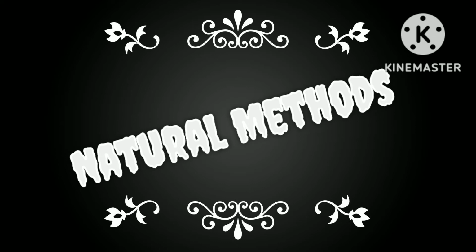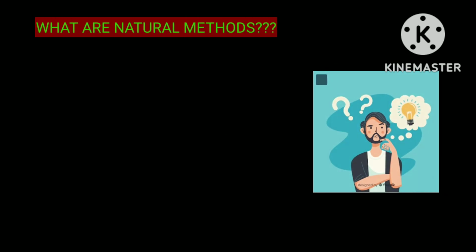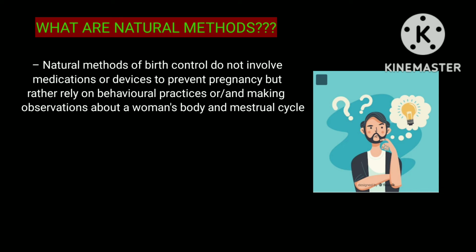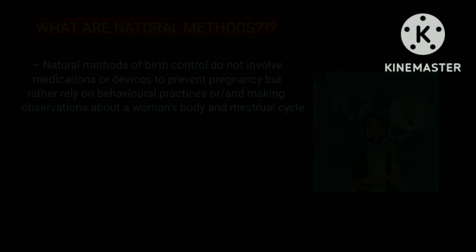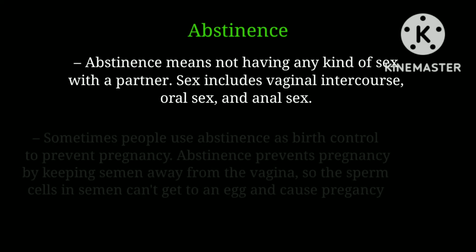So now, we will proceed to natural methods since we are done with all the artificial methods. So what are natural methods? Natural methods of birth control do not involve medications or devices to prevent pregnancy, but rather rely on behavioral practices and making observations about a woman's body and menstrual cycle. One example of this method is abstinence. Abstinence means not having any kind of sex with a partner. Sex includes vaginal intercourse, oral sex, and anal sex.